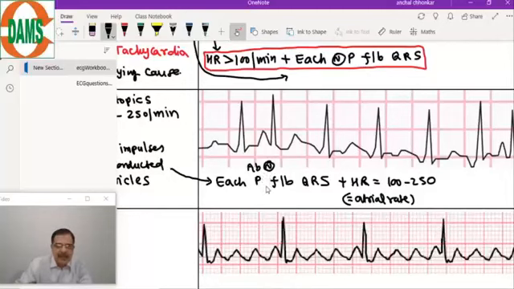So each abnormal P wave will be followed by a QRS, and heart rate will be equal to 100 to 250. This is the description that you will need to make a diagnosis of atrial tachycardia.